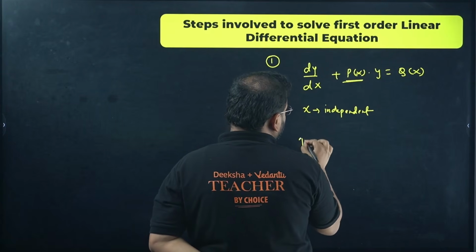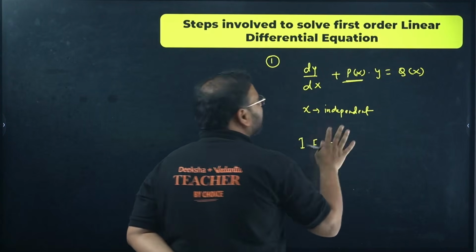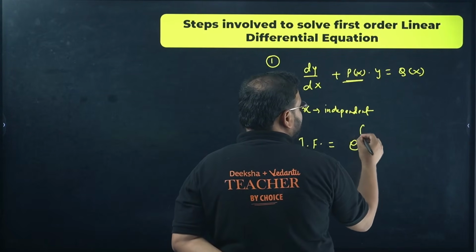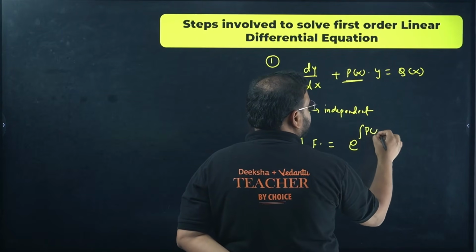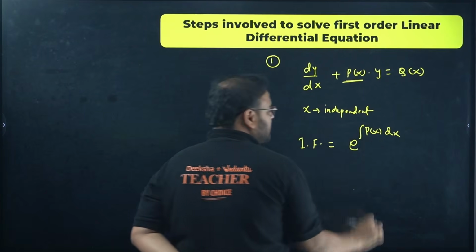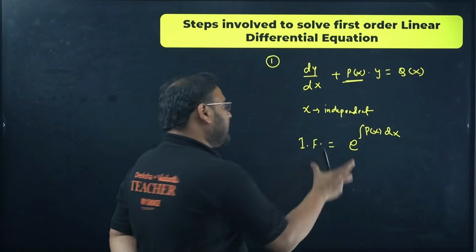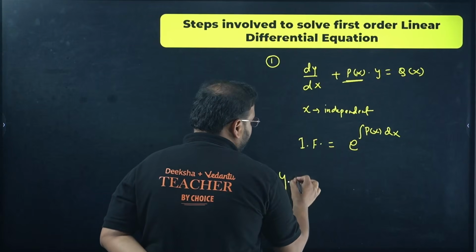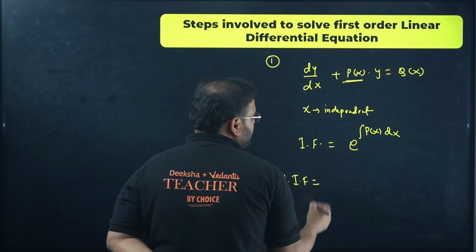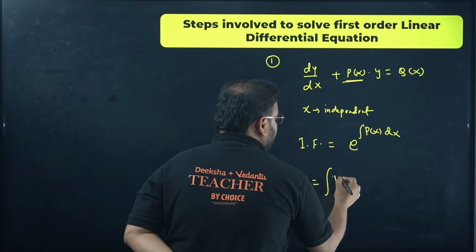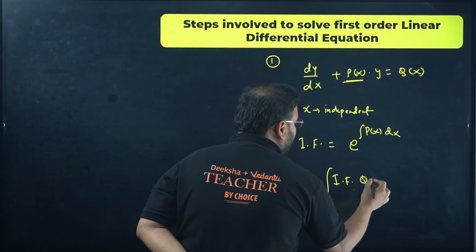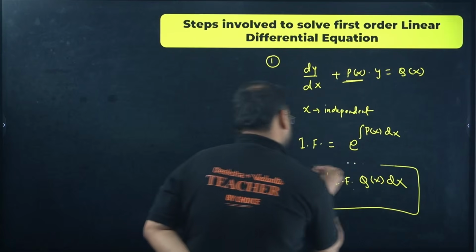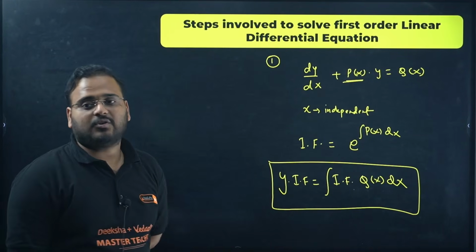So when you're looking to find the integrating factor, let me give you the steps right here. You're going to go like this: e power integration of P(x) dx. You'll get this answer, the integrating factor. Once you obtain this value, your final answer is given by y times the integrating factor equals the integration of the integrating factor into Q(x) dx. This is the final answer, or the steps involved.